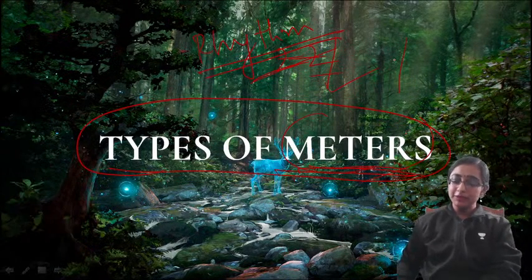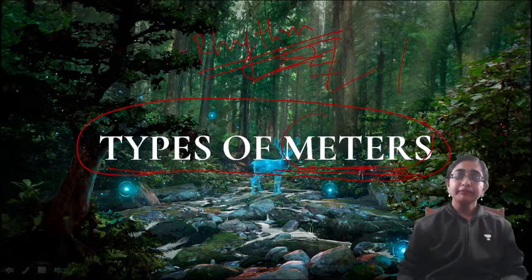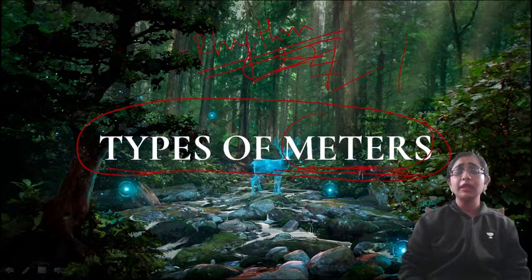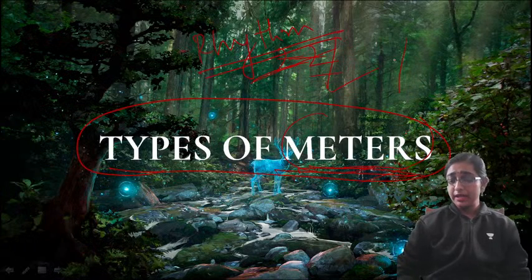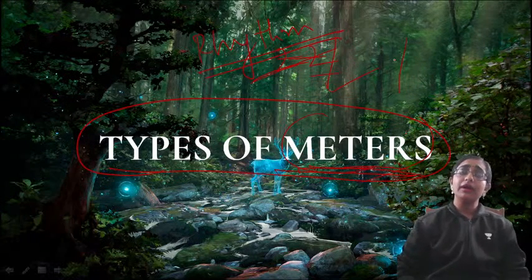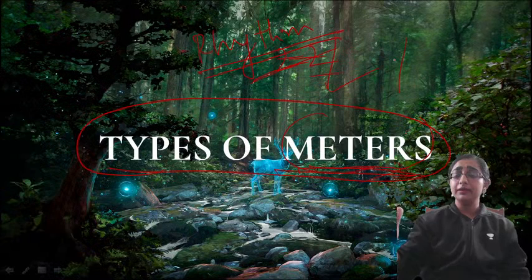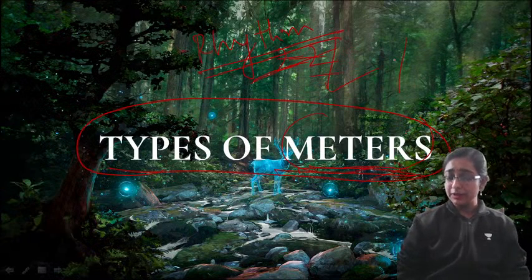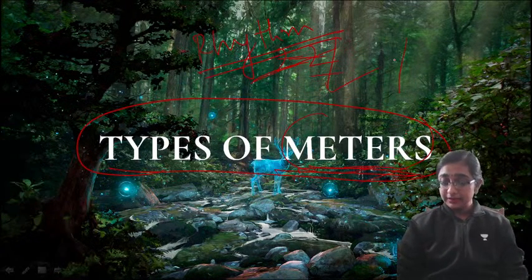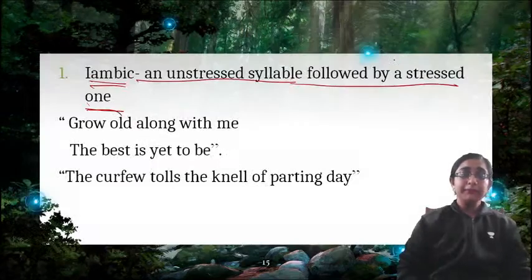And in poems, you will analyze it. So that is meter. Meter is associated with the rhythm of the poetry, and it also depends on how many feet are there in a particular line based on the syllables. Okay. So what are the important meters?